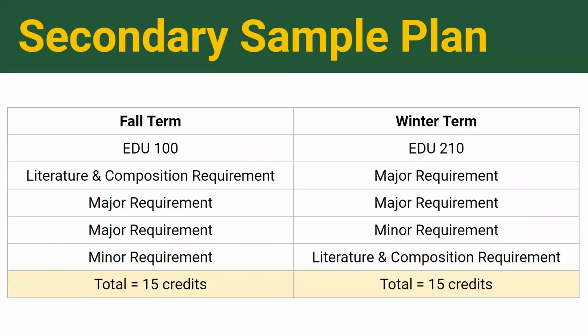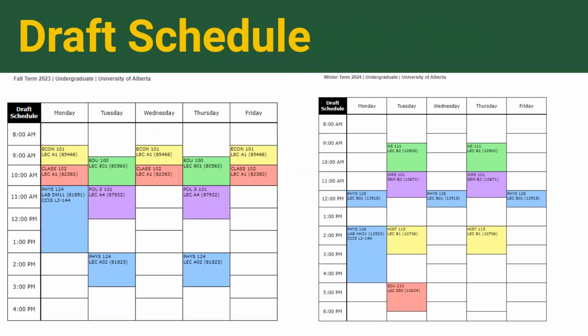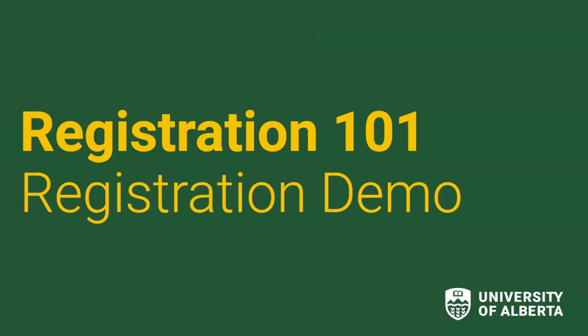Here is a sample plan of a full-time secondary degree student. As you can see, it is more broad than the elementary sample plan, as secondary students have different majors and minors. And this is a draft schedule for a secondary student that is a social studies major and a physics minor. As you can see, they also have two courses, Physics 124 and Physics 126, that have both a lecture and a lab portion. Now let's show you how to register in courses.